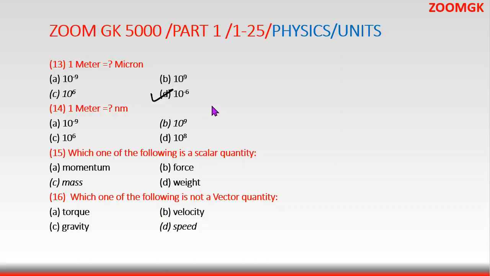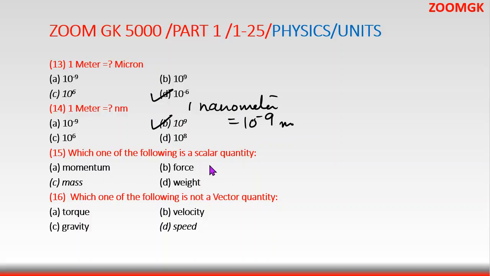What is nanometer? Nanometer is again very small, and 1 nanometer is equal to 10 to the power minus 9 meter. You must have heard about nanotechnology, which talks about molecular level technologies. Very small, 10 to the power minus 9 meter. So in 1 meter, how many nanometers? In 1 meter, there will be 10 to the power 9.